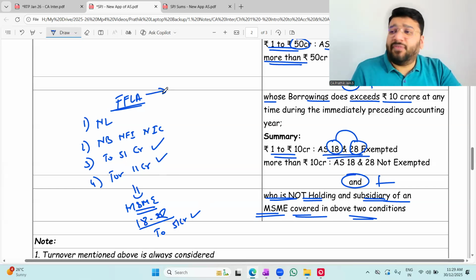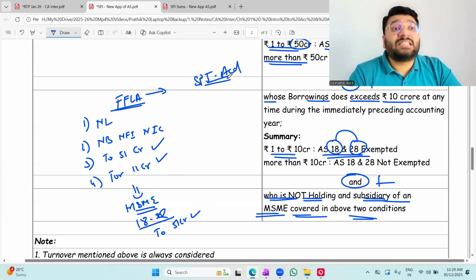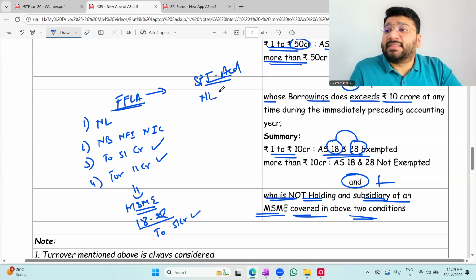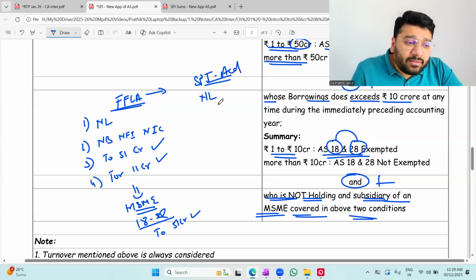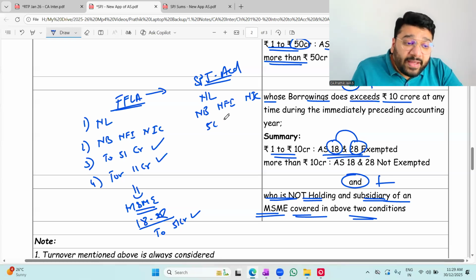Now, FFLA is controlling SPJ Academy. Now tell me people, SPJ is a non-listed entity. It is neither a bank nor a financial institution nor an insurance company. Turnover 5 crore. Borrowing 1 crore.